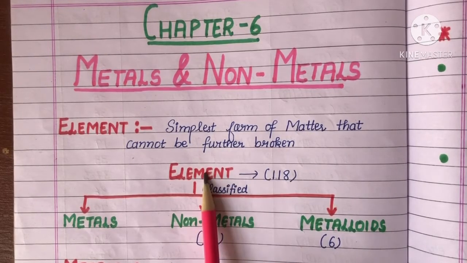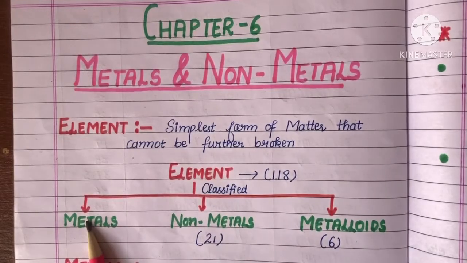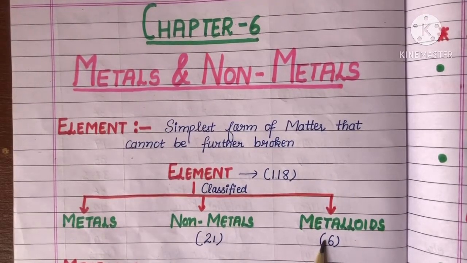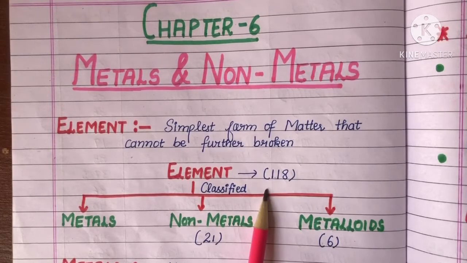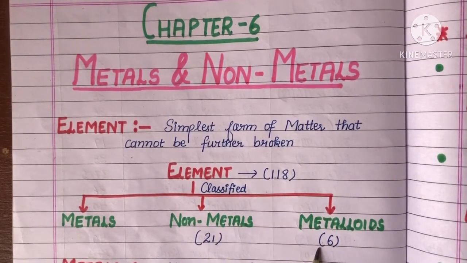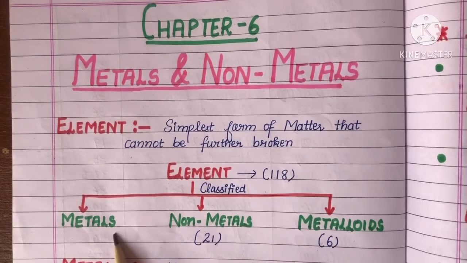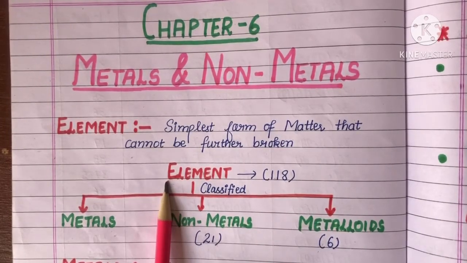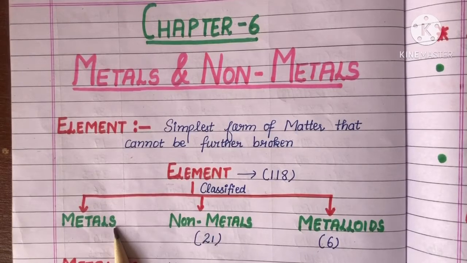So these elements are further classified into metals, non-metals and metalloids. Out of 118 there are 21 non-metals, 6 metalloids and the rest are metals. So we can say that mostly the elements are present in the metal form.